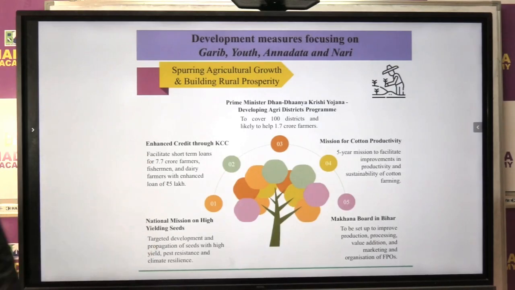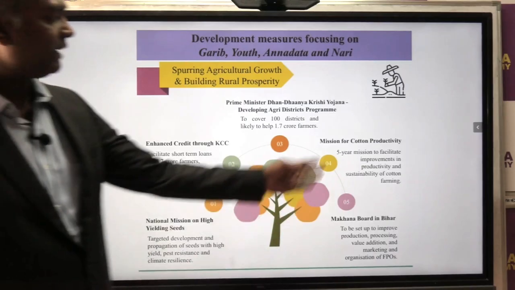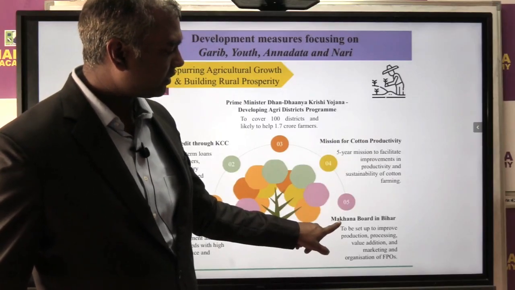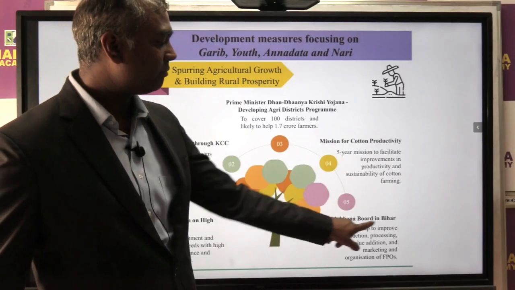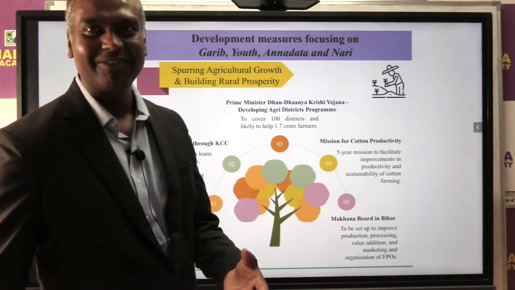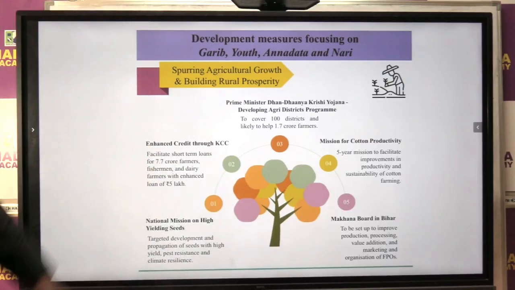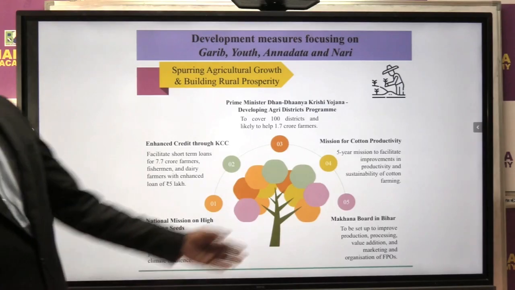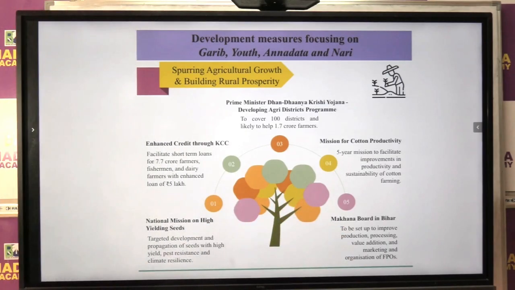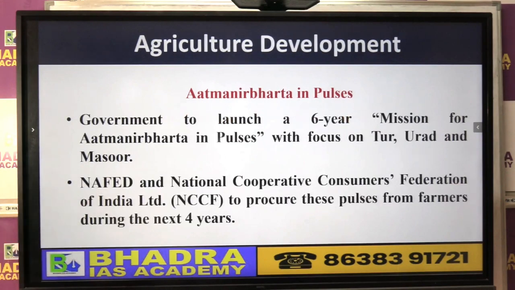These are simple. National Mission on High Yielding Seeds. Okay, then we have a mission for cotton productivity. Then this one, it was also very much in the news. That's a Makhana Board they have set up in Bihar. There was a lot of discussion about why all projects are going to Bihar. Okay, anyway, that will not come in the exam, but there are a lot of possibilities for this Makhana even in the northeast, like Manipur and all. Okay, so these are the schemes the government announced.